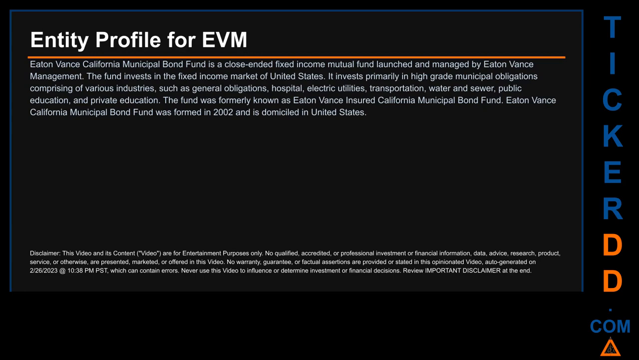I searched the public web to find information about the company that is behind this ticker. Here is what I found. Eden Vance California Municipal Bond Fund is a close-ended fixed-income mutual fund launched and managed by Eden Vance Management. The fund invests in the fixed-income market of United States. It invests primarily in high-grade municipal obligations comprising of various industries, such as general obligations, hospital, electric utilities, transportation, water and sewer, public education, and private education. The fund was formerly known as Eden Vance Insured California Municipal Bond Fund. It was formed in 2002 and is domiciled in United States.